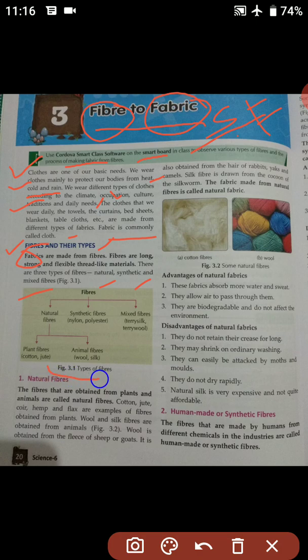Here in 3.1 you can see the different types of fibers are given: natural fiber, synthetic fiber and mixed fiber. Examples of synthetic fiber are nylon and polyester. Terry silk and terry wool are examples of mixed fibers. Natural fibers are of two types, plant fiber and animal fiber.